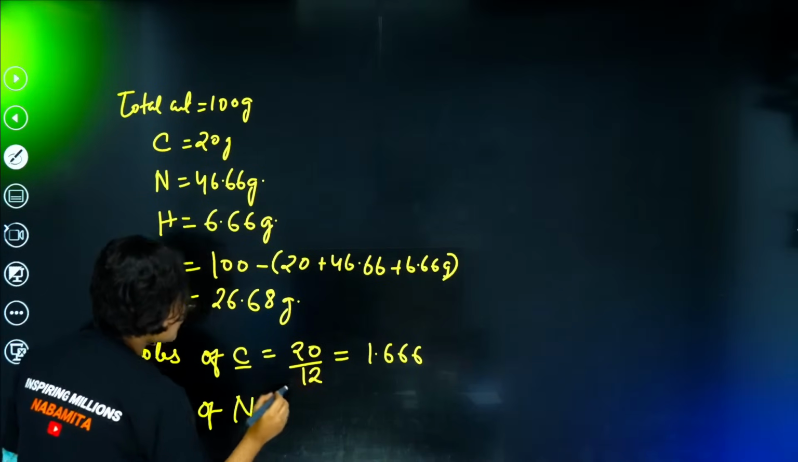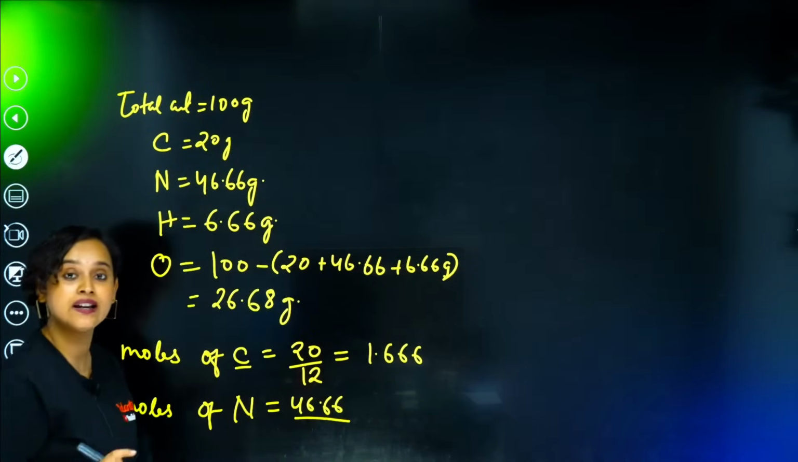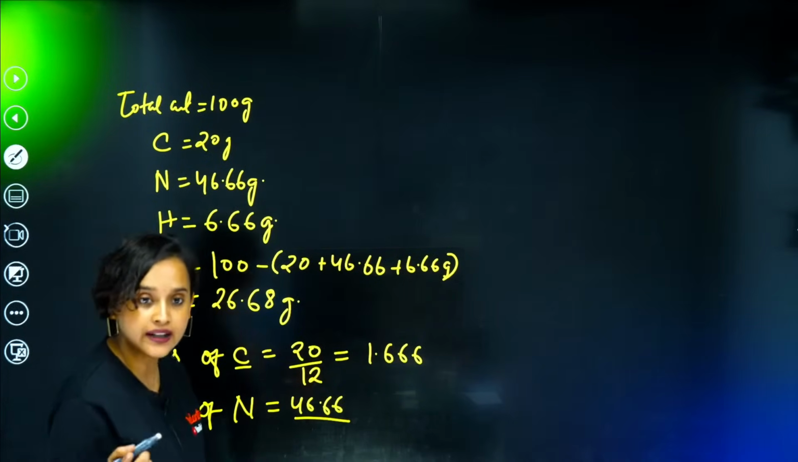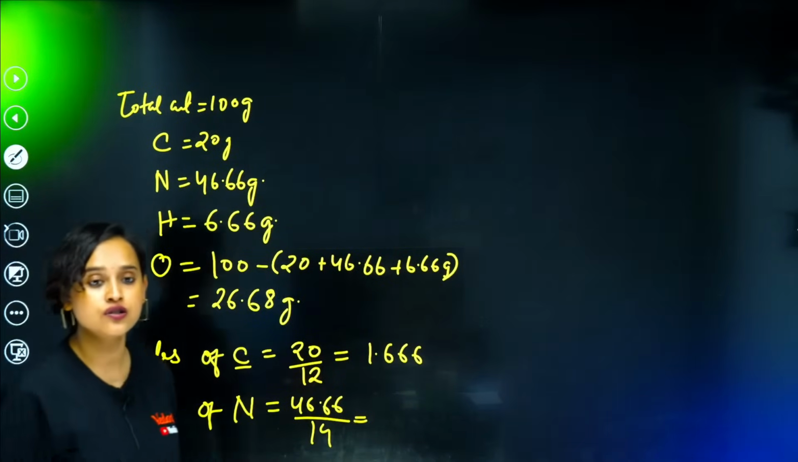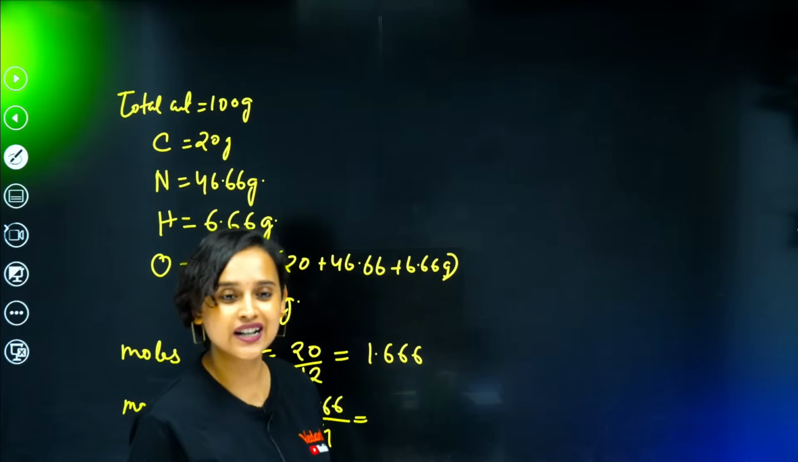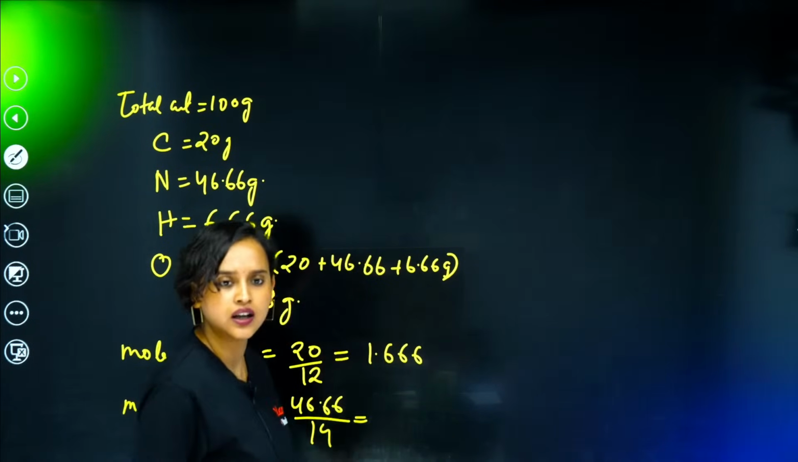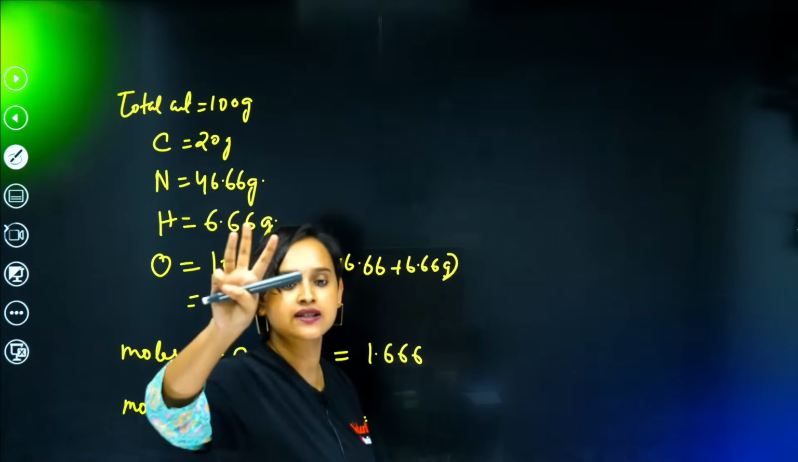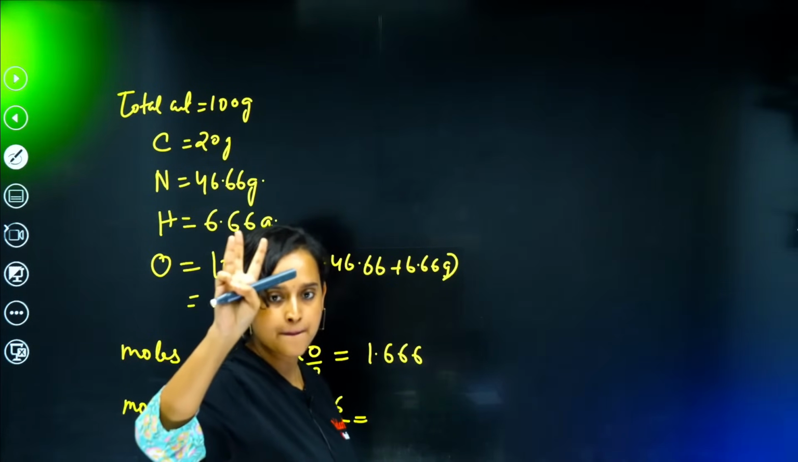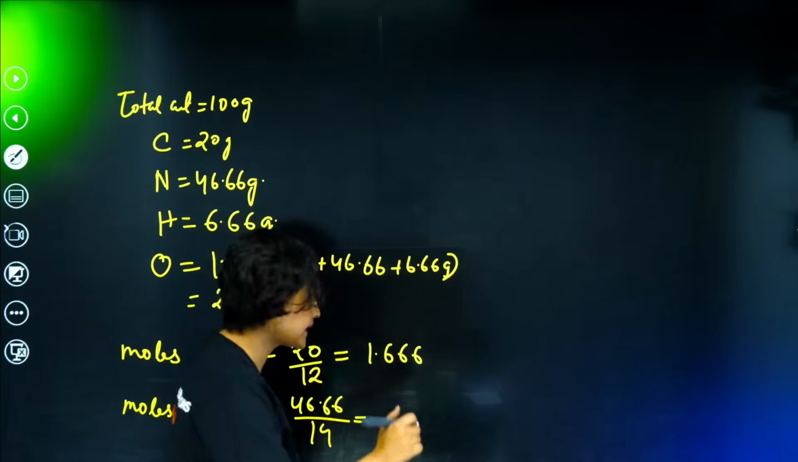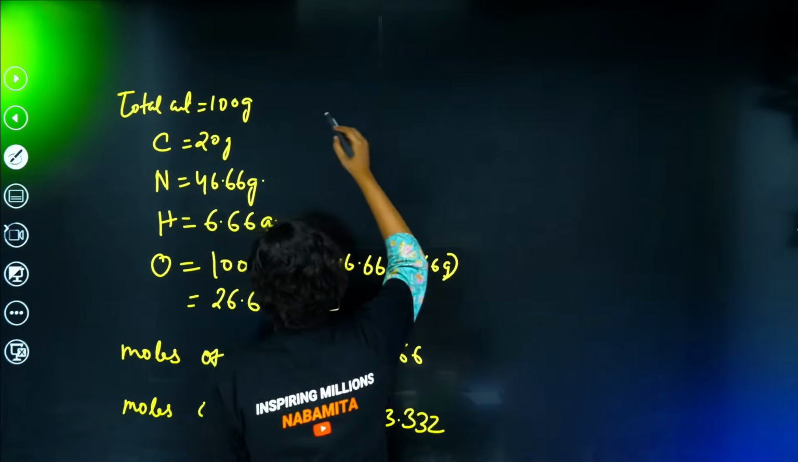Next, moles of N is equal to 46.66 divided by 14. N is 14. Do this and tell me. 3.5 only. Tell me till 3 decimal places. 3.332. Great.